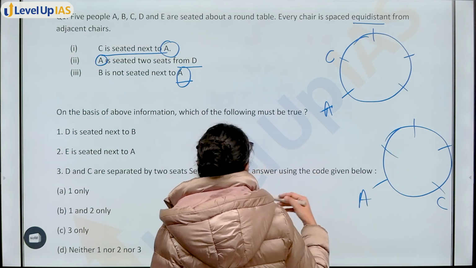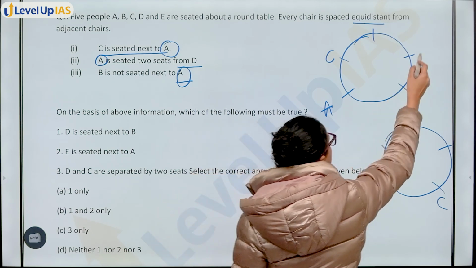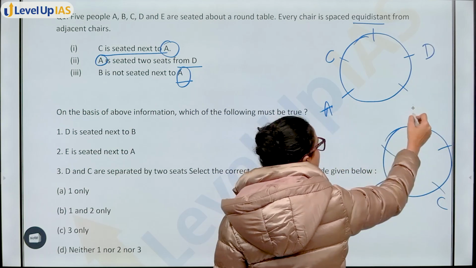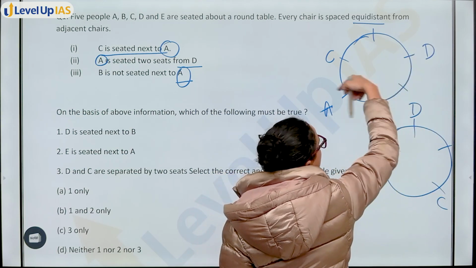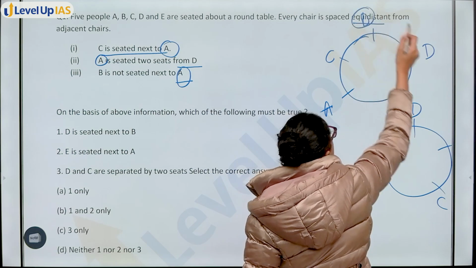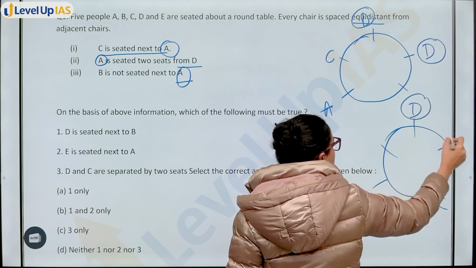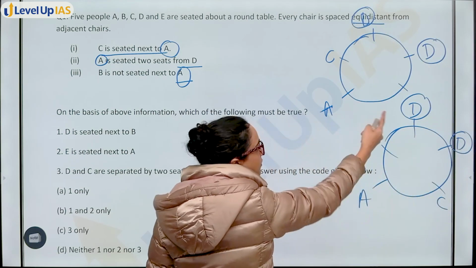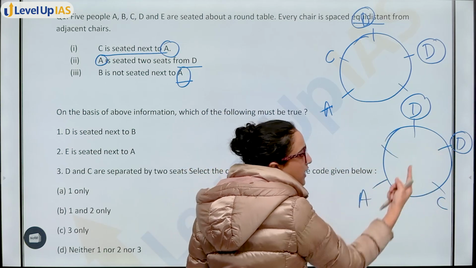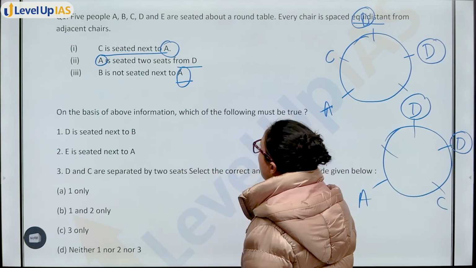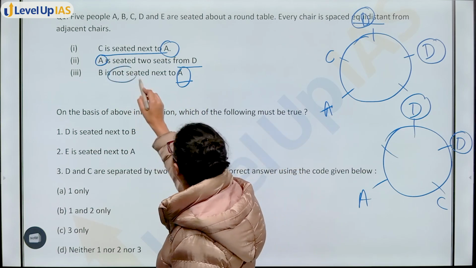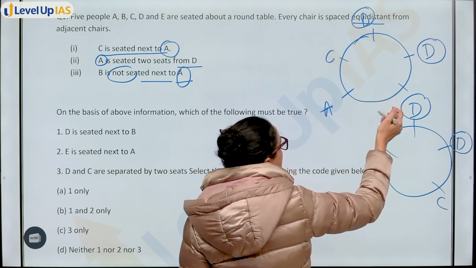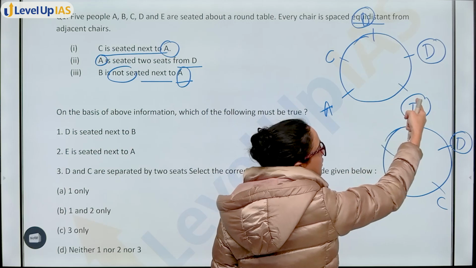Now A is seated 2 seats from D. So 1, 2, D will be here. 2 seats from D. Here D will be either you can place 2 seats from A here or here, anywhere. 2 seats from the left, तो यहाँ पर, 2 seats from the right, तो वहाँ पर. 2 possible options for D. B is not seated next to A. So देखो B A के साथ नहीं है, ठीक है?